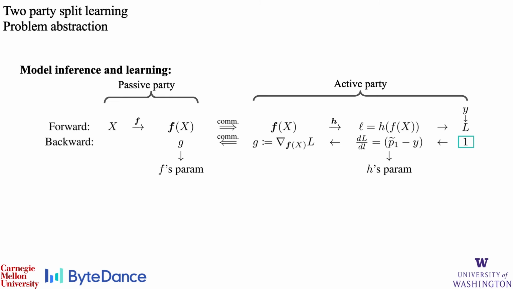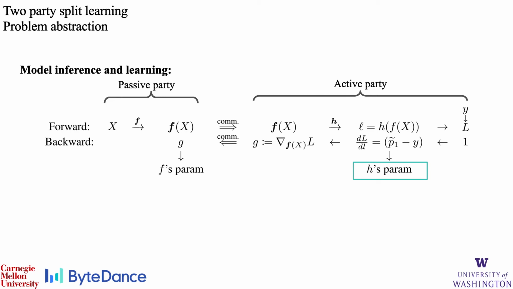To train the entire model h of f using gradient descent, the active party starts the gradient computation from the cross-entropy loss and computes the gradient with respect to the logit. The scalar derivative is equal to the difference between the predicted probability of the positive class and the actual label. Then, using the chain rule, the active party can propagate the gradient to h's parameters.